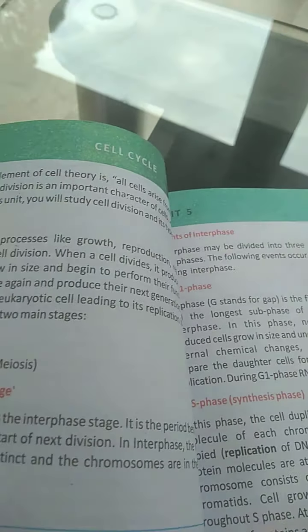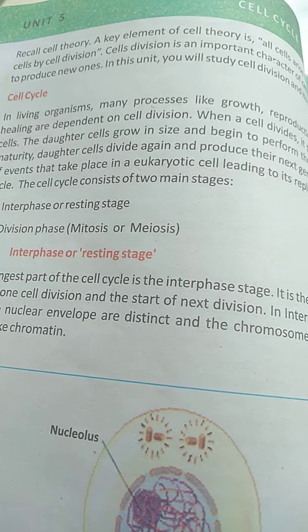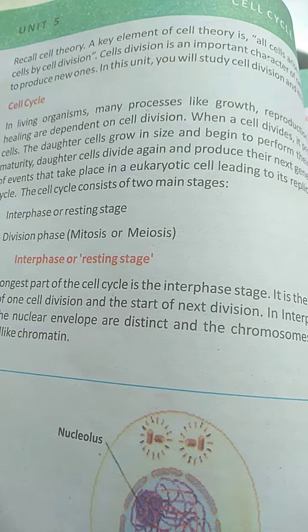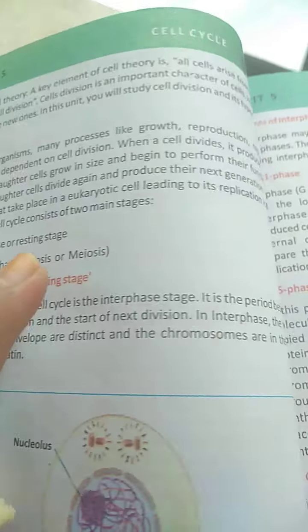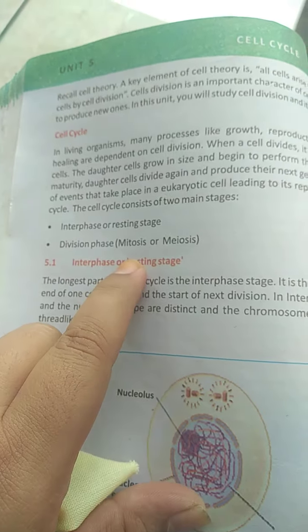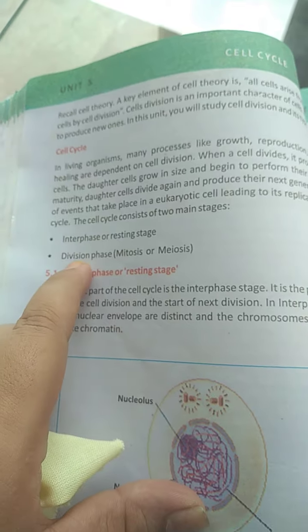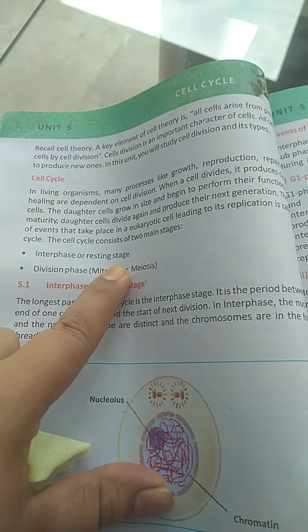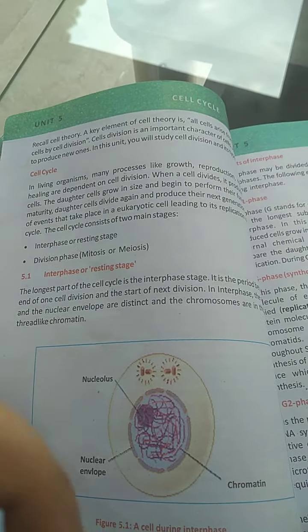I'm going to stop at this point because there are a lot of terms which you need to understand. For this, I have prepared the PowerPoint. Kindly, I request you to try to follow each and every slide of my PowerPoint. You will understand. I will try to define what is phase, what is division, what is interphase, what is resting stage. What is the difference between cell cycle and cell division?